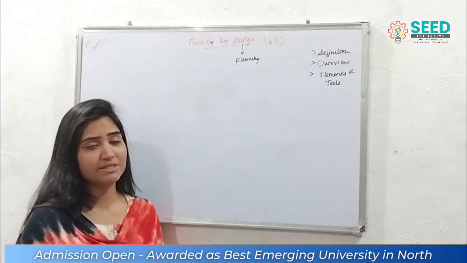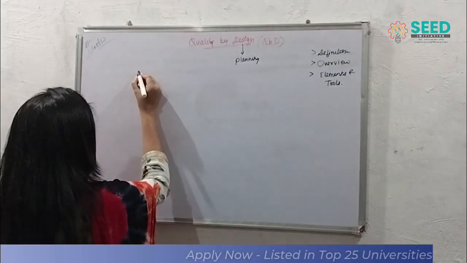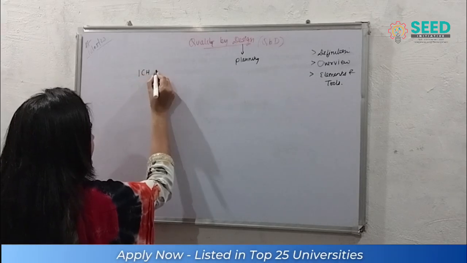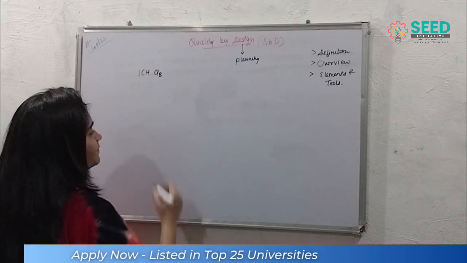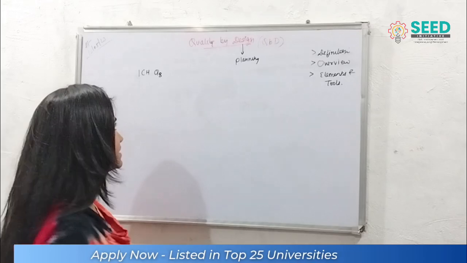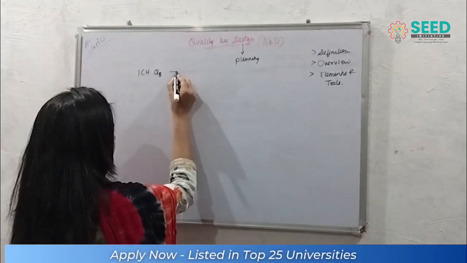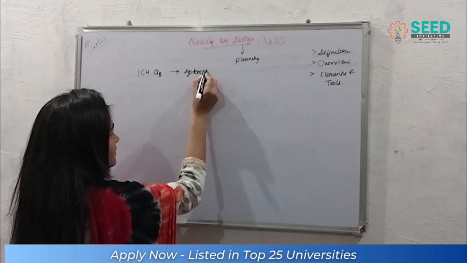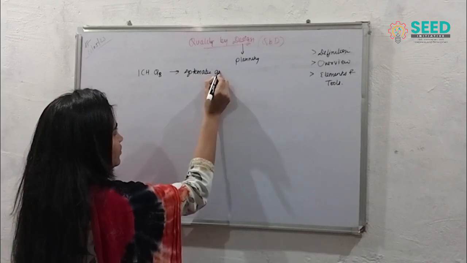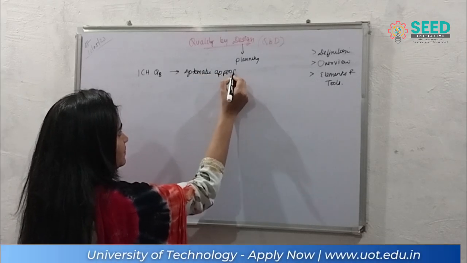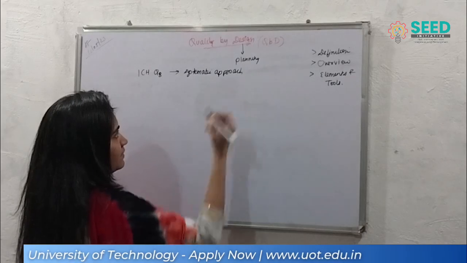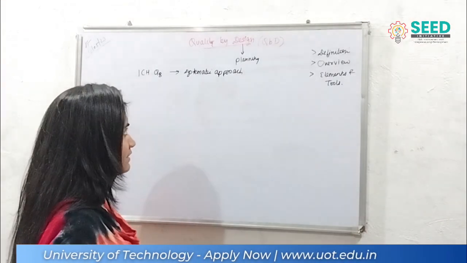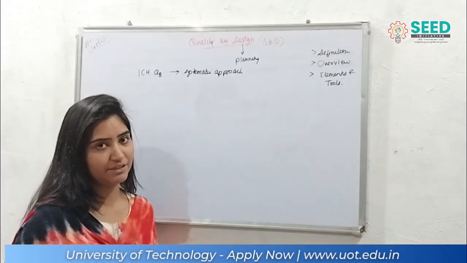So this definition is given by ICH guideline. This definition is given by ICH Q8. Q series 8 gives this definition: systematic approach. Okay, so this definition is given by ICH guideline Q8.